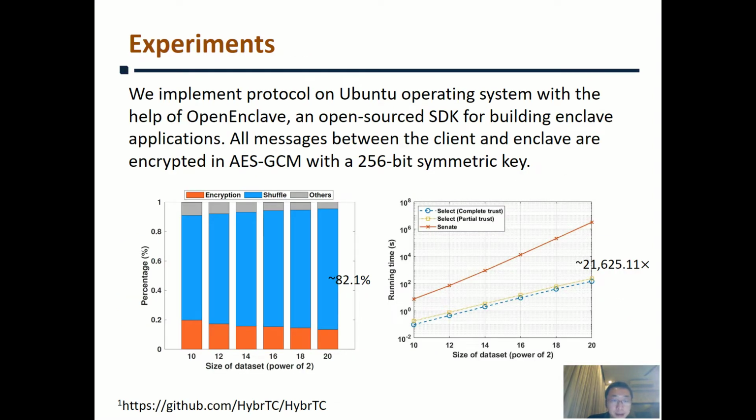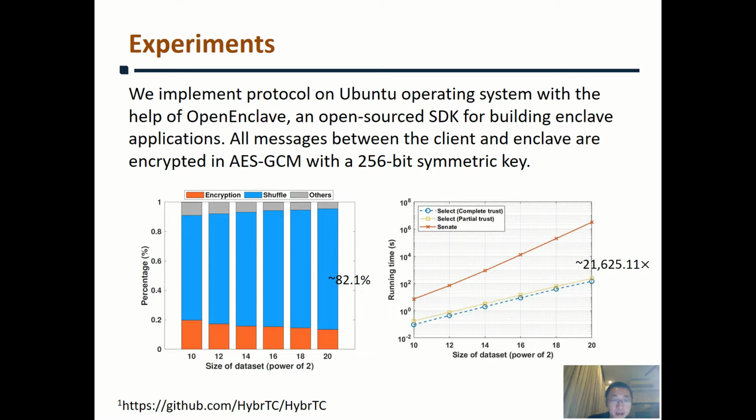Last, we show the performance of our scheme. We implemented the protocol on the Ubuntu operating system with the help of Open Enclave. All messages between the client and enclave are encrypted in the AES-GCM algorithm. The left figure shows the normalized running time of the select protocol. We can find that the Melbourne shuffle dominates the performance. It accounts for more than 80% of total running time.